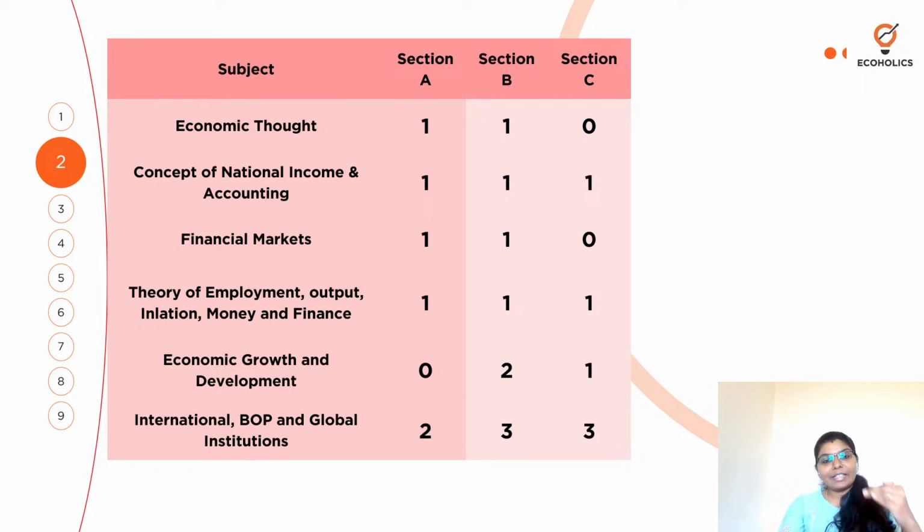Actually, if you look at it, international economics is one particular part, BOP is one particular part, and global institutions is another part. But all of these three fall under international economics. But if you look at it, there is almost even distribution of questions, right? Section A, section B, or section C, correct?